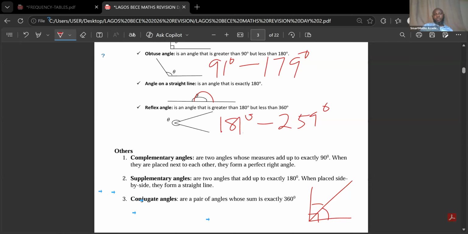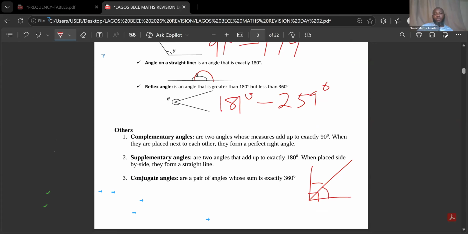While supplementary angles are two angles that sum up to 180 degrees. If you add two angles together and your answer gives you 180 degrees, then such angles are called supplementary angles. And the last one here is what we call conjugate angles. All these are in your past questions. I saw some of them. Conjugate angles are a pair of angles whose sum is exactly 360. When you add angles together and it gives you 360, then they are called conjugate angles.